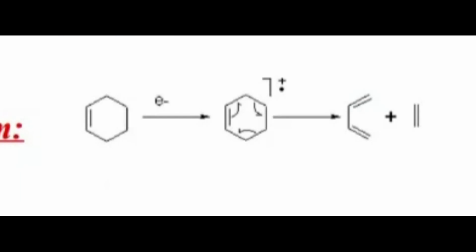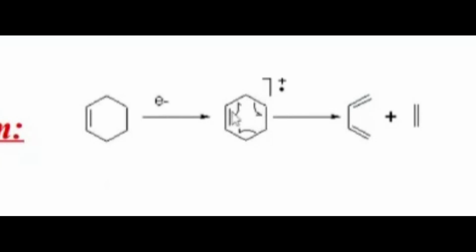So from one of the pi bonds, one electron is shifting over here. The other electron it will receive from this sigma bond. So one electron from over here will come over here. So there will be formation of a pi bond over here in the process, because one electron shifted from this sigma bond over here, this sigma bond will cleave. So this single electron will shift over here.